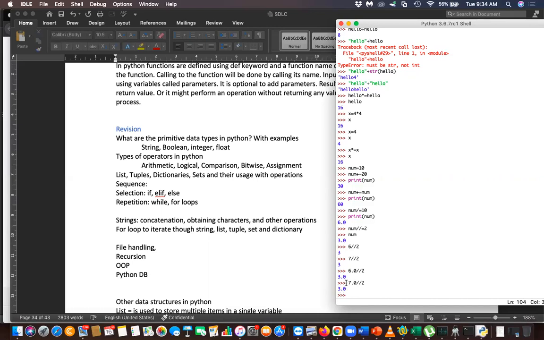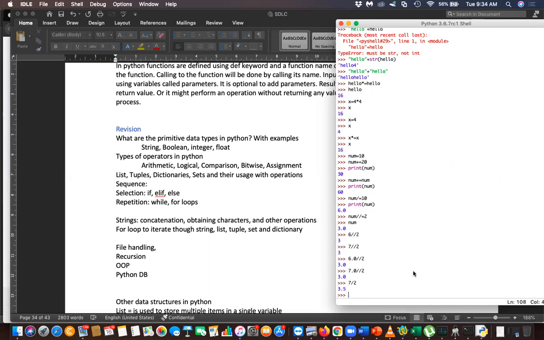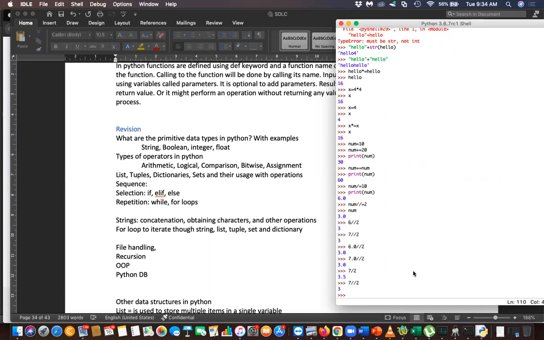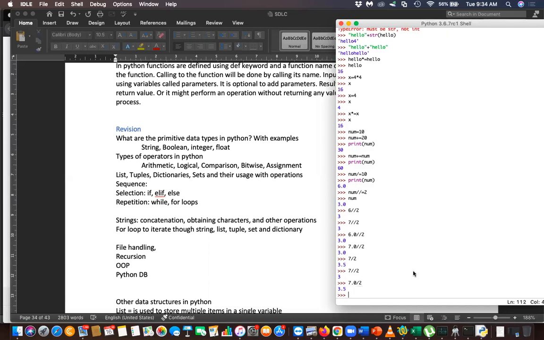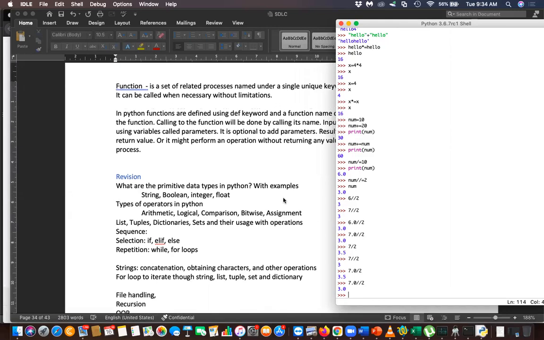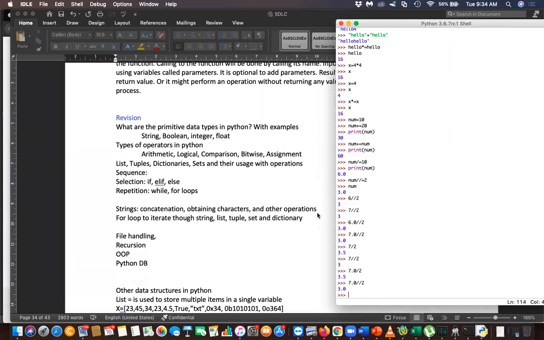It's not 3.5. If you generally divide 7 by 2, you will get 3.5, and 7 floor divided by 2 will be 3. So please remember all three. 7.0 divided by 2 is 3.5. 7.0 floor divided by 2 is 3.0. So these are challenging questions. You have to know exactly how it happens.